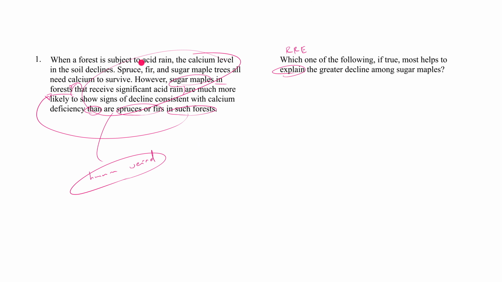From what you're telling me, I do think it's weird because I can't come up with any readily apparent explanations for why sugar maples are showing signs of decline more so than spruces and firs. All I know is that all three of them need calcium to survive. Shouldn't they all equally show signs of decline, right? So with this psychological feeling of that's weird, I'm going to need some kind of hypothesis to explain this.